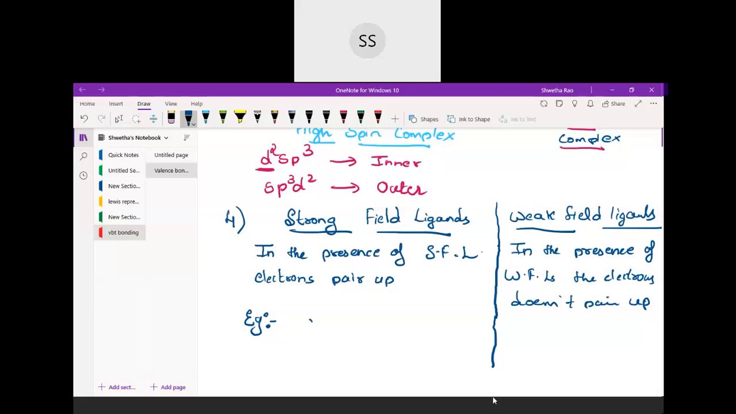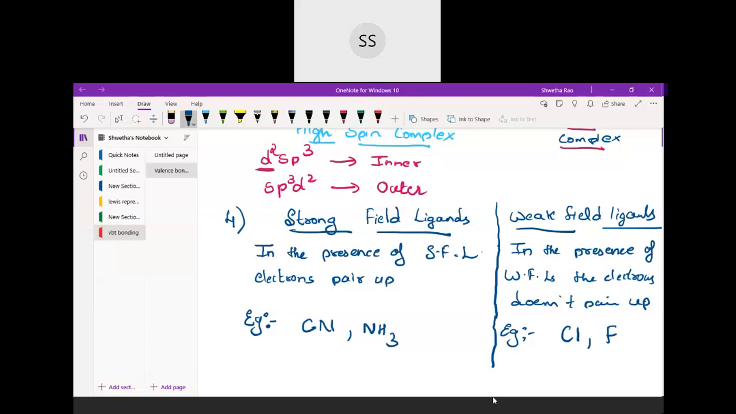Cyanide and ammonia ligands are categorized under strong field ligands. So whenever these ligands approach the metal atom, you always have to pair up the electrons. Then for the weak field ligands, the examples are Cl and F, that is chloride and fluoride ions. They are categorized under weak field ligands. These are the only ligands we have under the strong field and weak field categories.